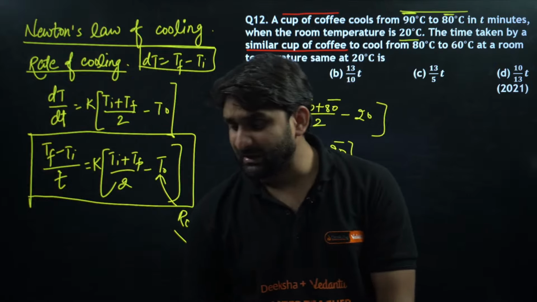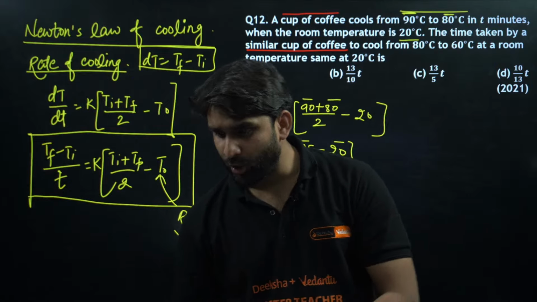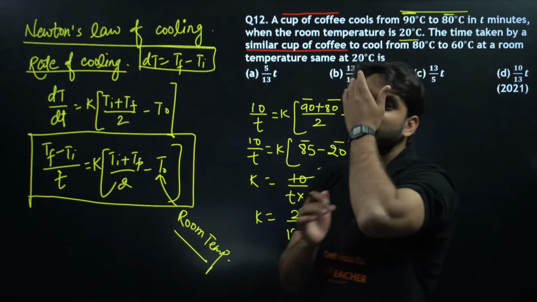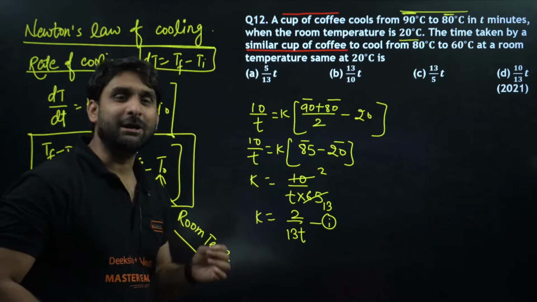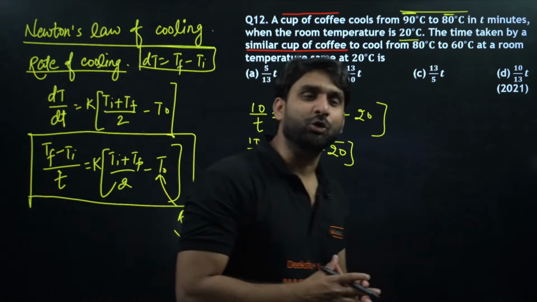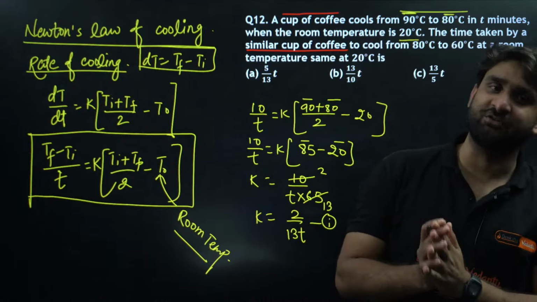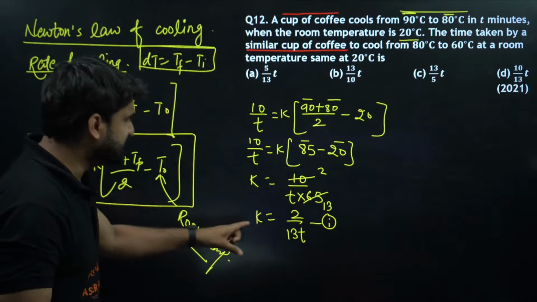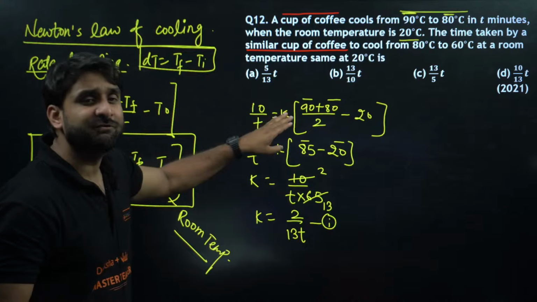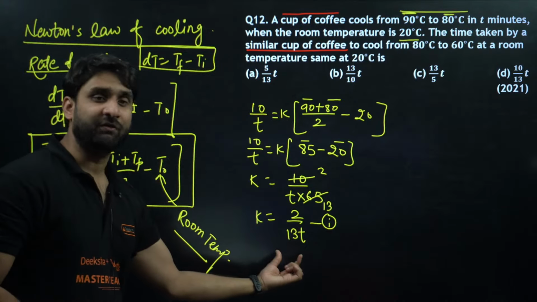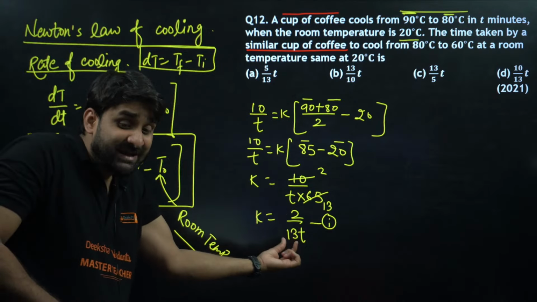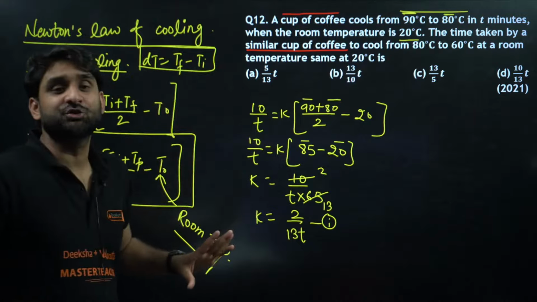Any confusion to anyone till here? Yes, Tarun, any confusion to anyone? Is it clear to all? 2 by 13, 2 5s are 10 and 13 5s are 65. Now this is the first equation. By using the first situation, we got the value of K, and this K is required for the second situation.